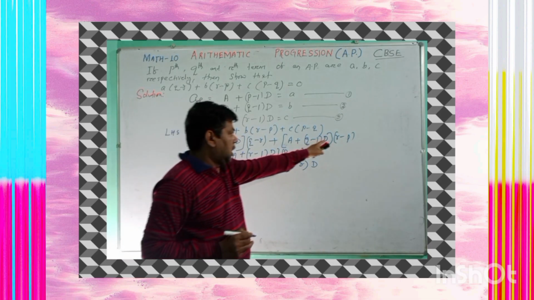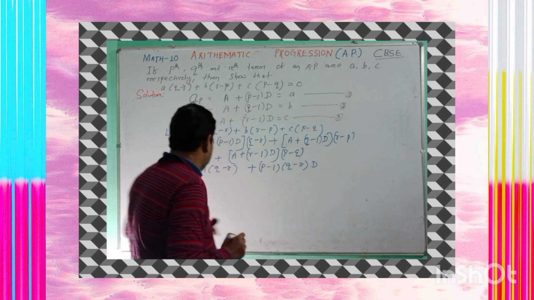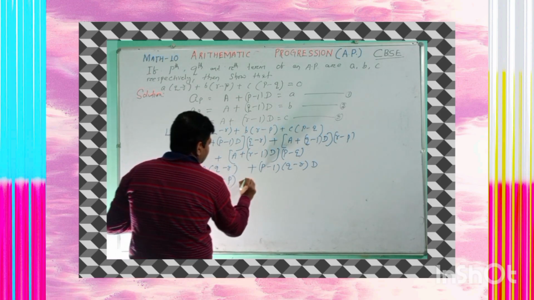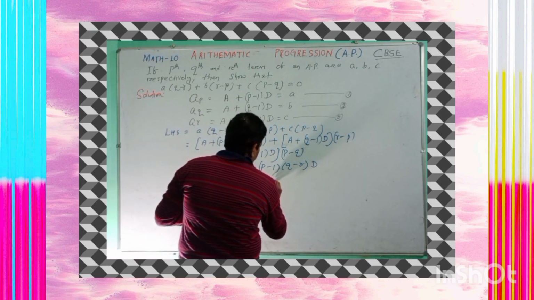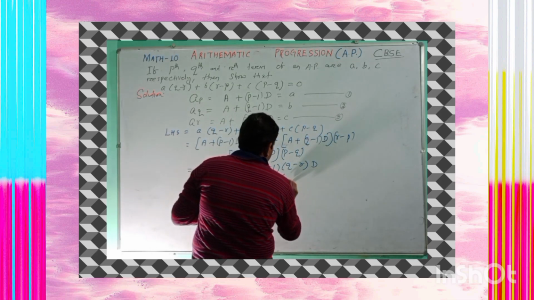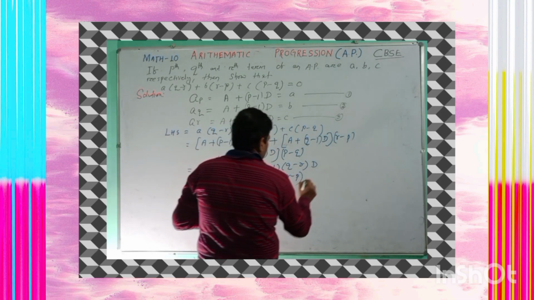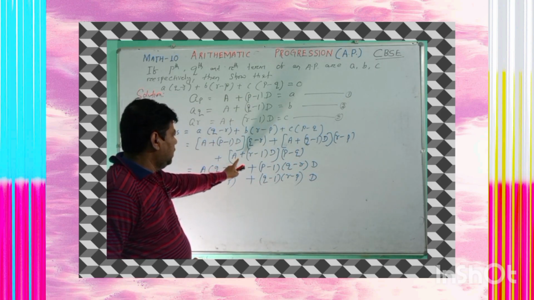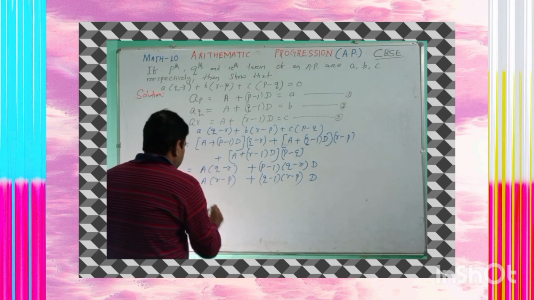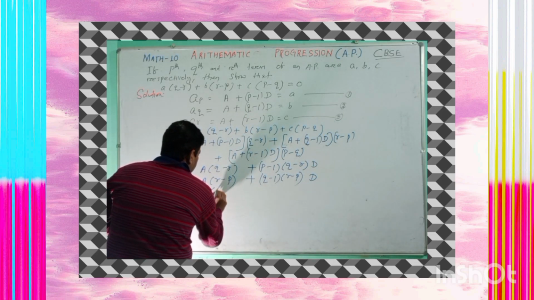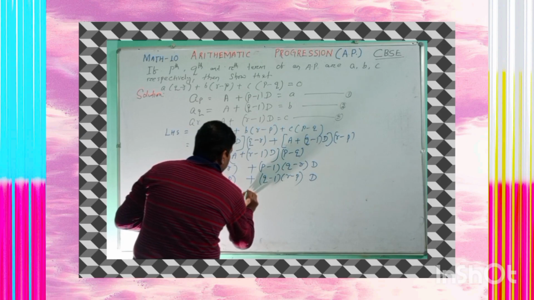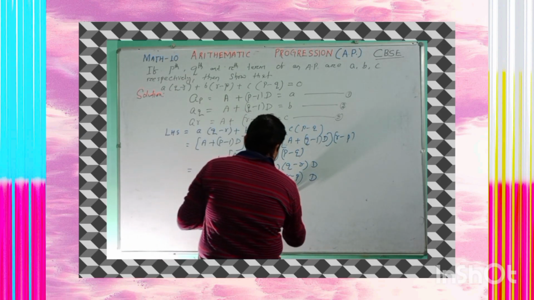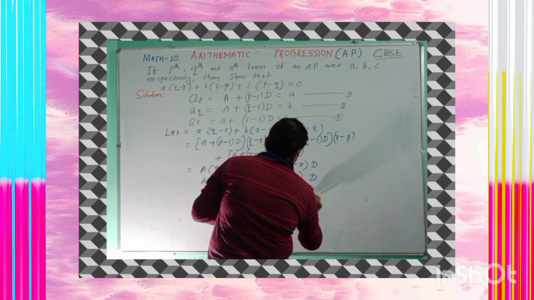In a similar manner, (r minus p) is multiplied with A, which is A into (r minus p), and (q minus 1) into (r minus p) into D. Similarly, (p minus q) is multiplied with A, which is A into (p minus q), plus (r minus 1) into (p minus q) into D.